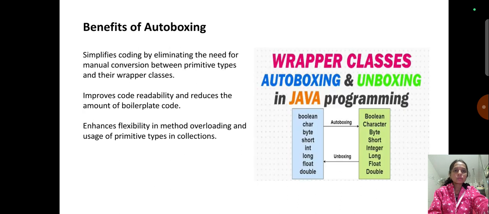And benefits of autoboxing: it simplifies coding by eliminating the need for manual conversion between primitive types and their wrapper classes, improves code readability and reduces the amount of boilerplate code, improves code reliability and reduces the conversion between primitive types and their wrapper classes, and enhances flexibility in method overloading and usage of primitive types in collections, like boolean, character, byte, short, integer, long, float, double wrapper classes, autoboxing and unboxing in Java programming. This is how autoboxing benefits Java.